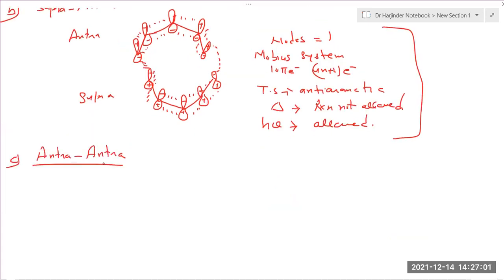But what will happen in case of antara and antara? Tell me what will happen. Sir, it is thermally forbidden and photochemically allowed. Okay, yes. So you have to draw it by yourself here.